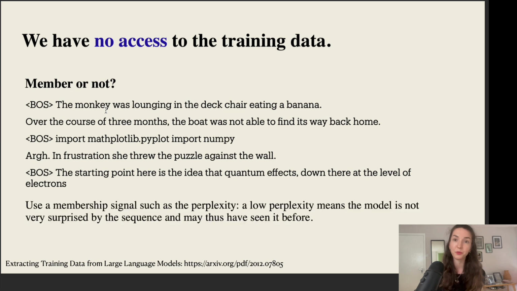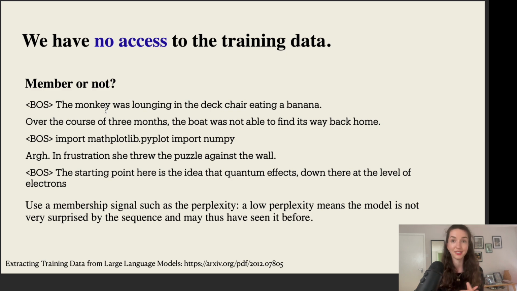Now, in order to do this, what we could use is some kind of signal, some kind of quantity, for which we know that this quantity is, for example, high if the data point was part of our training data and low if it wasn't, or the other way around. So some quantity that would allow us to distinguish trained data or not.